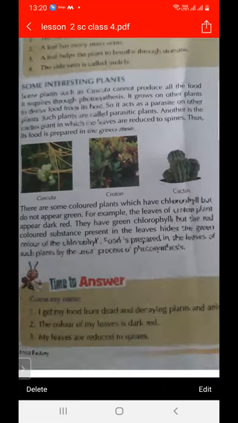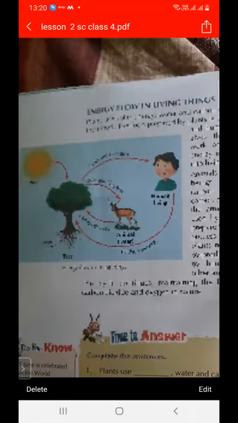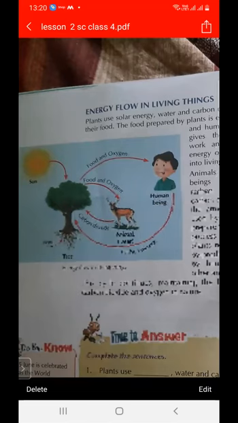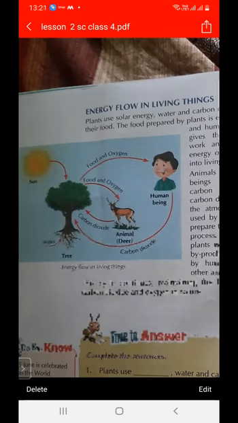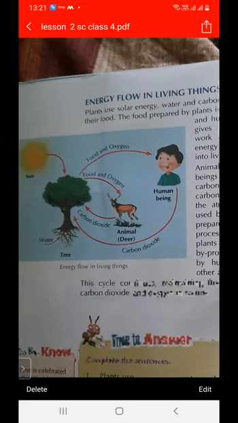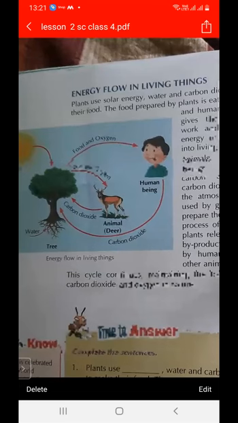Next is how energy flows in living things. As we studied, plants make their food with the help of light and water and minerals from the soil, and this is converted into food and oxygen. These food and oxygen are consumed by human beings or animals, and they release carbon dioxide. The carbon dioxide released by human beings and animals is consumed by the tree. So the balance of carbon dioxide and oxygen is maintained in this way.